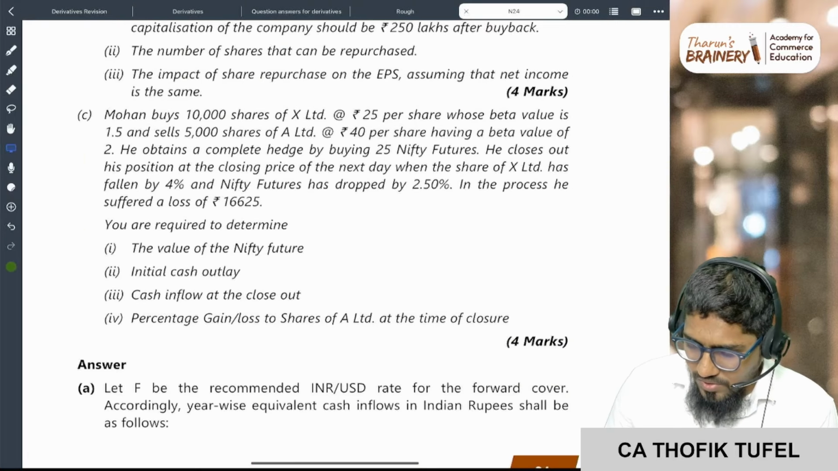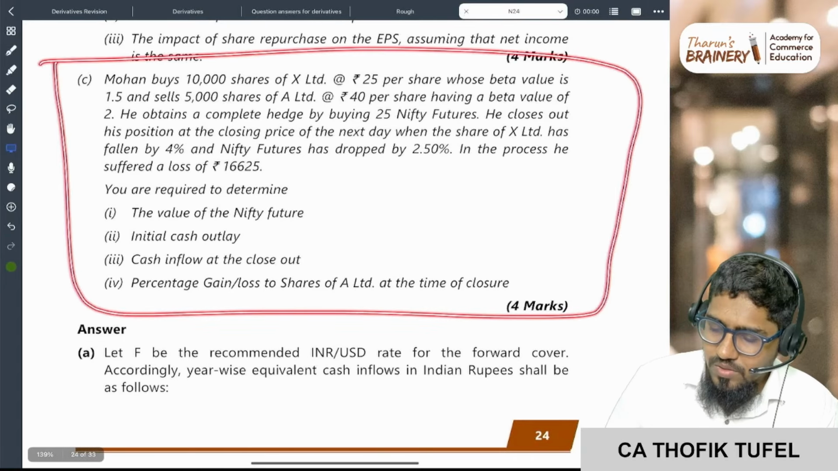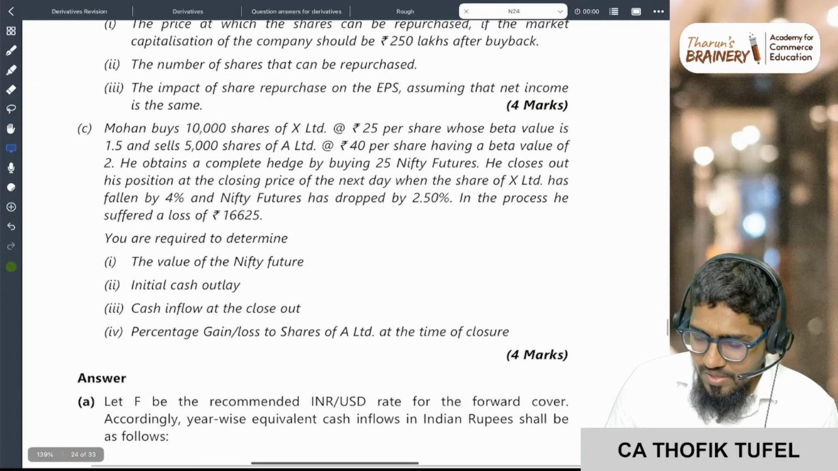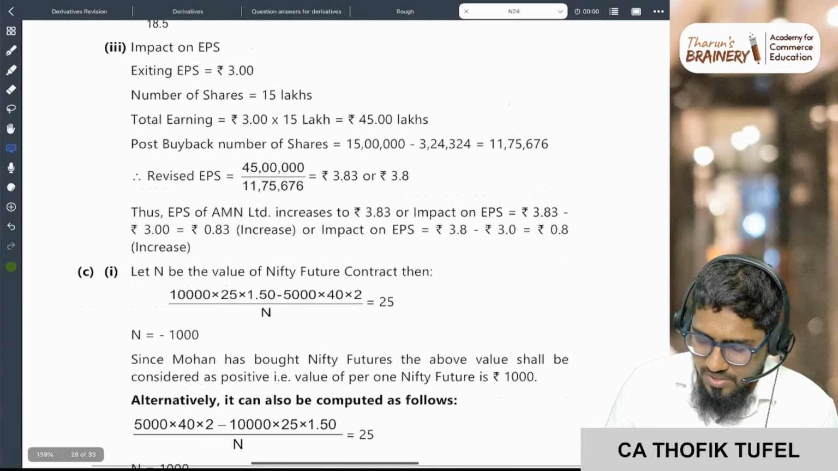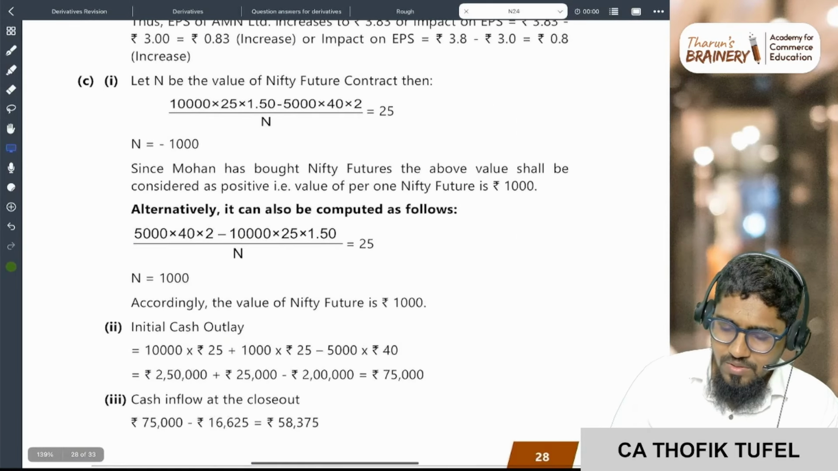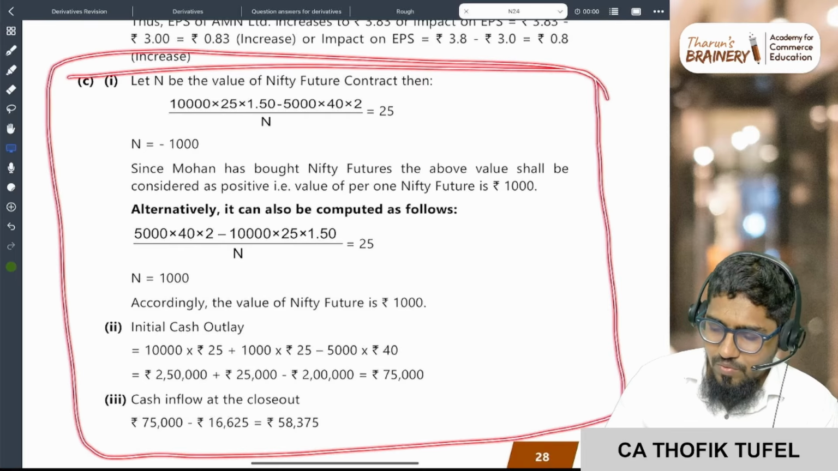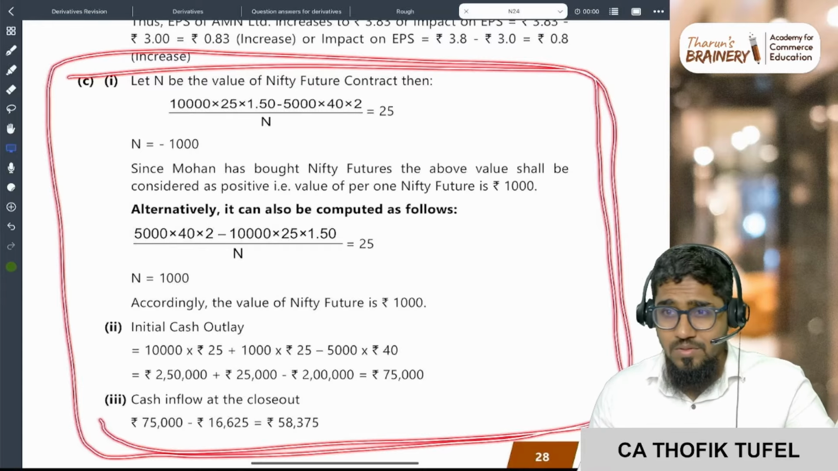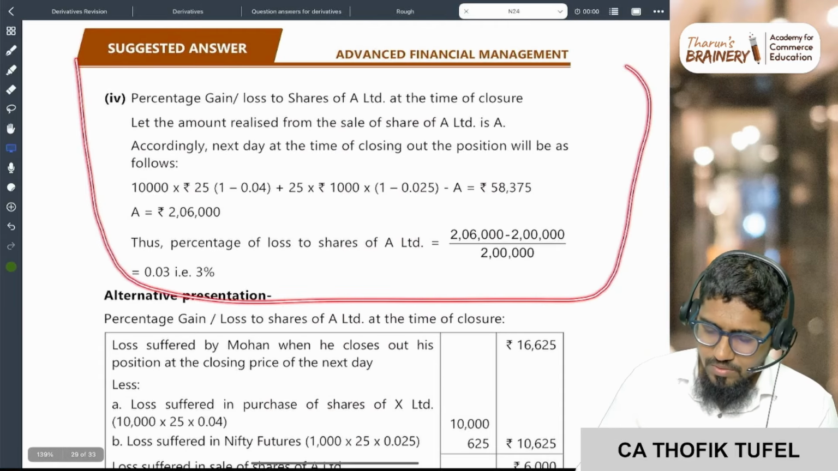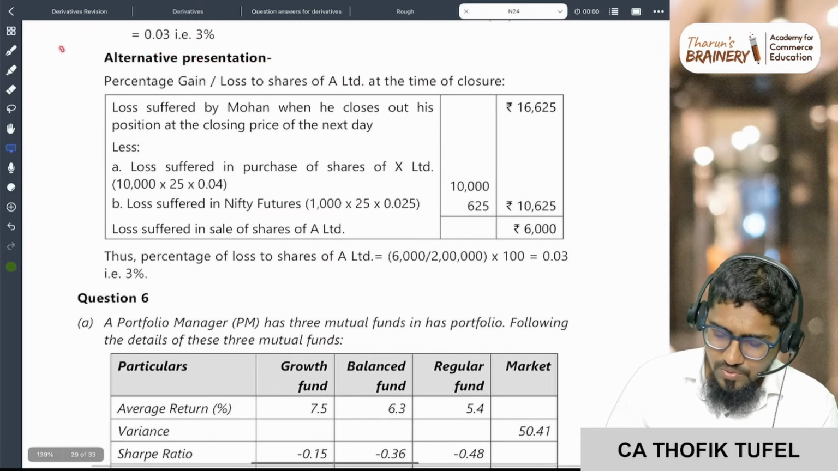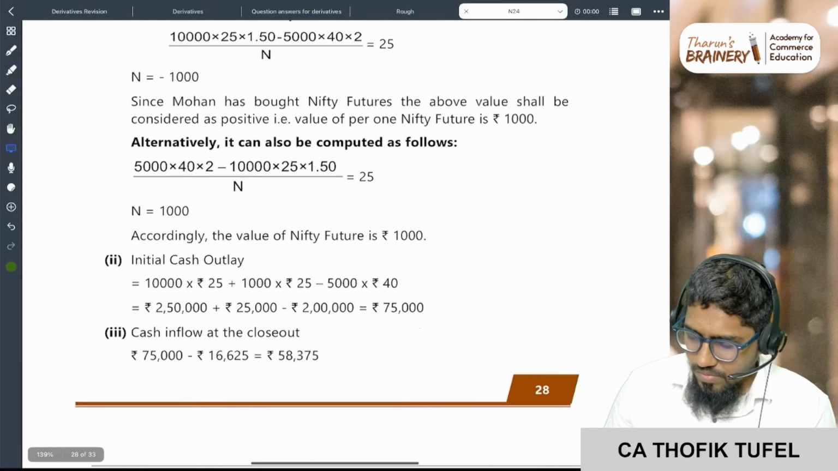You see a November 2024 question paper. This is the same problem I gave you as homework, a 4 mark problem. If at all you want to see the answer, you can see it: A, B, and C, this is the answer. You can just pause and see the answer, but first you do it, then you see the answer. This is the answer for the fourth one. An alternate presentation is also given. This is the answer. Okay, fine.